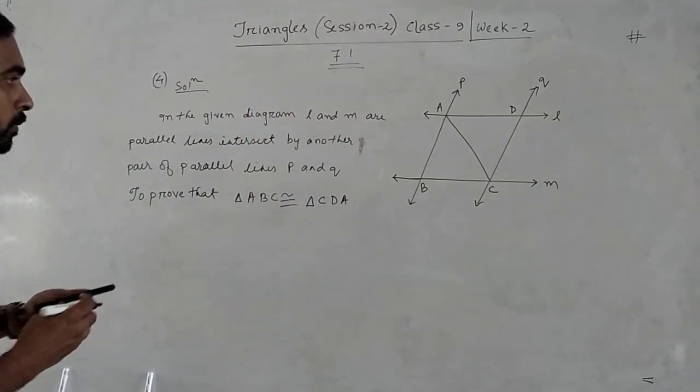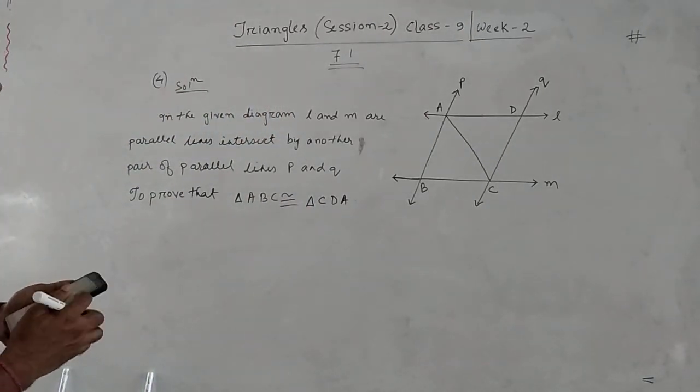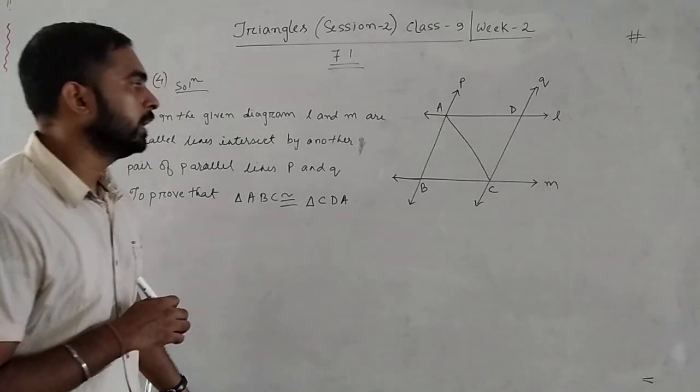This is the question. To prove that triangle ABC congruent triangle CDA.